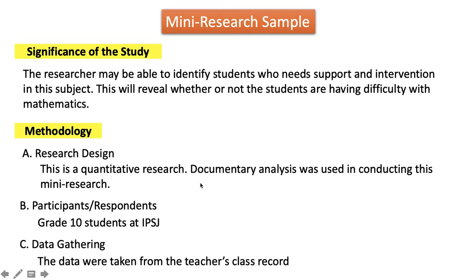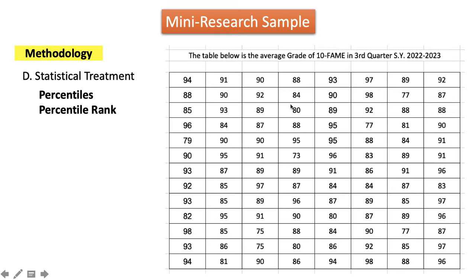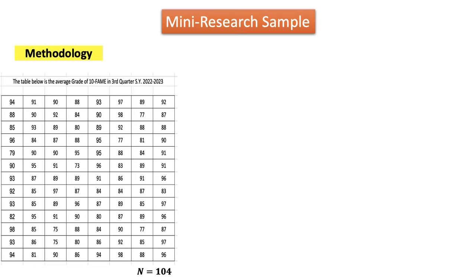So for the students who would like to use the documentary analysis in data gathering, they need to prepare a formal letter because they cannot just take teacher's class record. So you need to request it by making a formal letter. Then for our statistical treatment, I will be getting the percentiles and the percentile rank of the data. For example, this is the data given by the teacher. So I have here 104 participants.